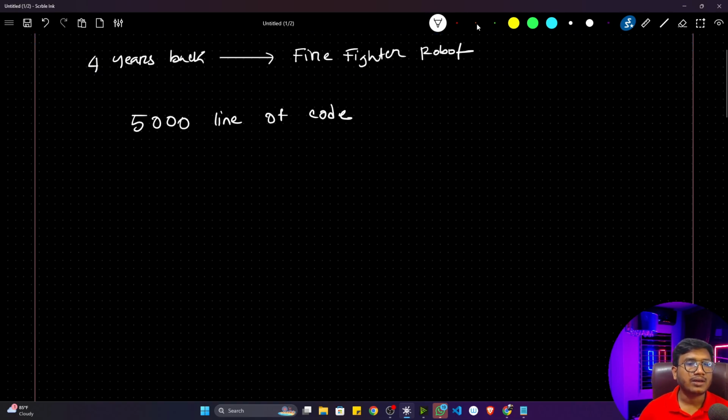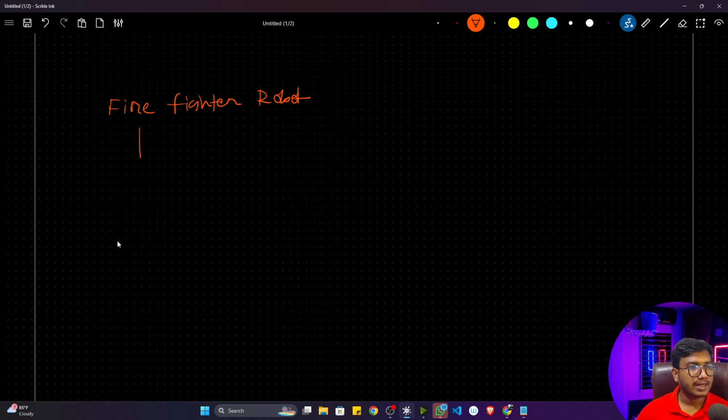Now just try to think, whenever I'm creating a firefighter robot, what are the functionalities I can include in it? So let's say this is the firefighter robot. In a firefighter robot, I can integrate so many functionalities. So let's say there would be a head of the robot, there would be an eye of the robot, because a robot can also see.